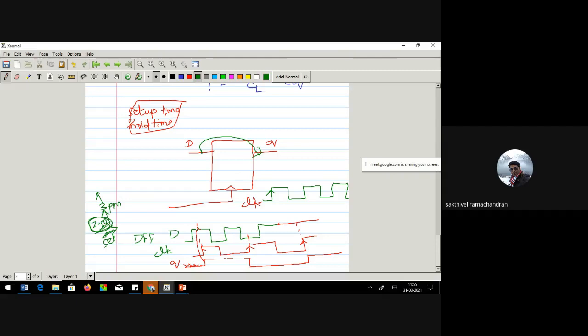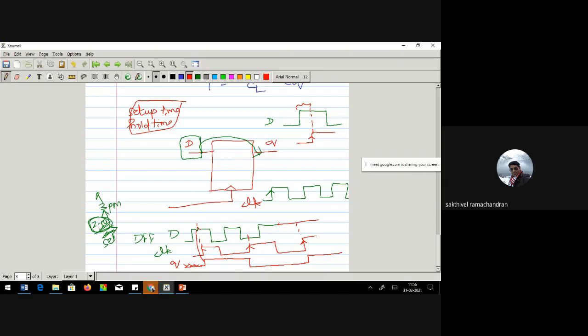So definitely I make sure one thing is very clear. If I want the right data to be sampled, I make sure the data available in D is available earlier. It is like this. So this is my data. Let me consider this to be my clock, the passage of the clock. I just make sure this one is available before the rise edge of the clock.